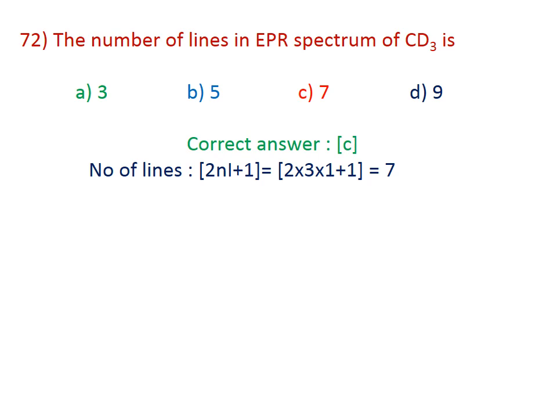The number of lines in the EPR spectrum of CD3, which we have already discussed. Here the I will be equal to 1, since the spin of D is equal to 1. Therefore, 2 into 3 into 1 plus 1 will be equal to 7. The correct answer for this question is C.